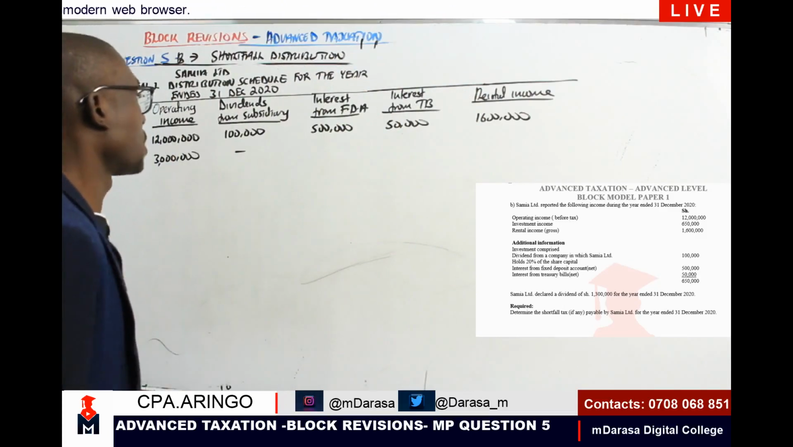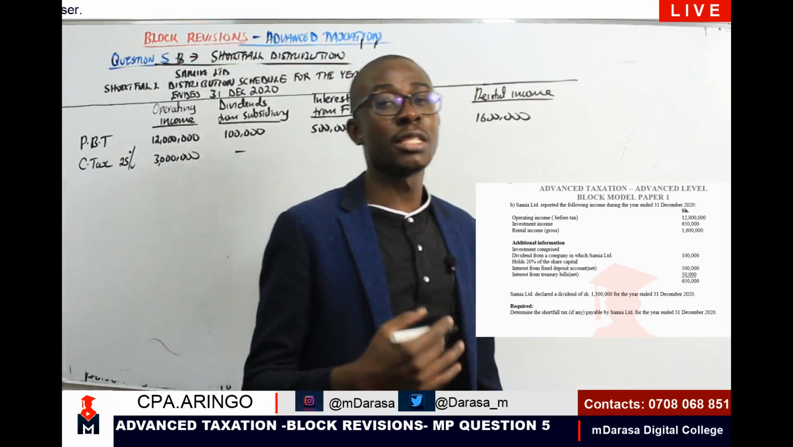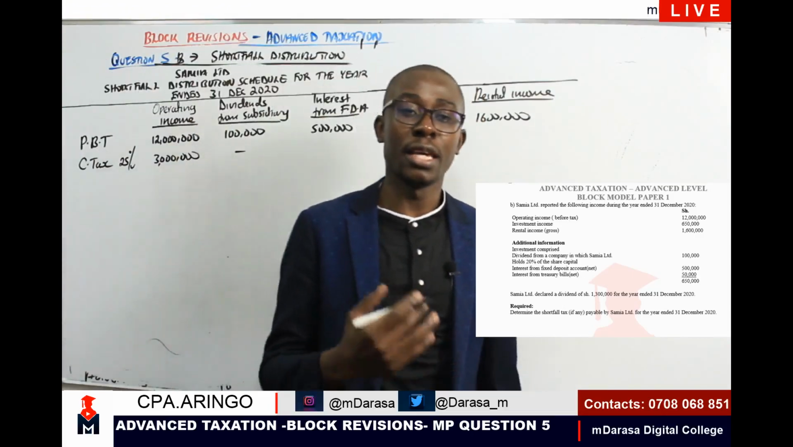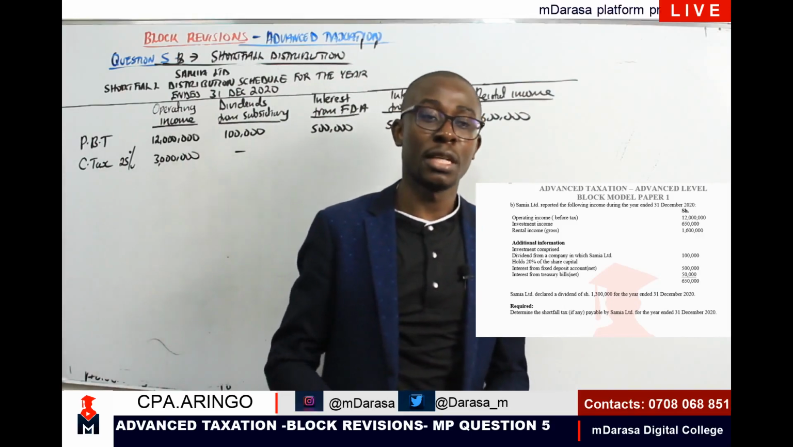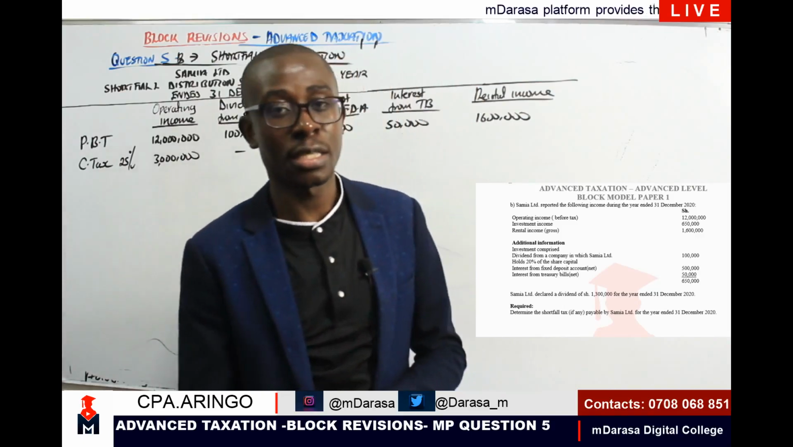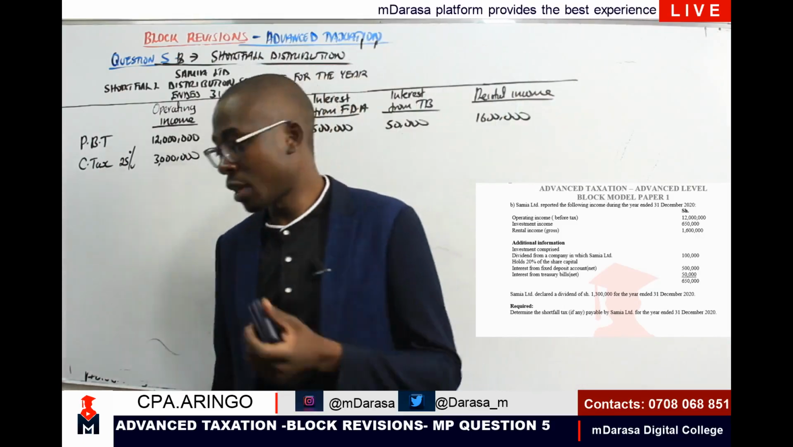Interest from fixed deposit account. If you can recall, these are non-qualifying interest, meaning that withholding tax is at the rate of 15%, but it is not a final tax. And if it is not a final tax, it is going to be subjected to further taxation.